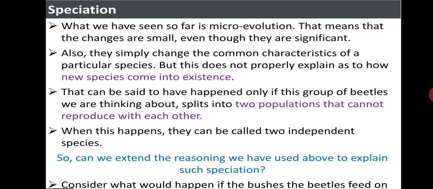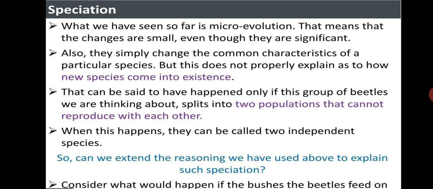Yes. So, consider what would happen if the bushes the beetles feed on spread widely over a mountain range. The beetle population becomes very large as a result, but individual beetles feed mostly on a few nearby bushes throughout their lifetime.